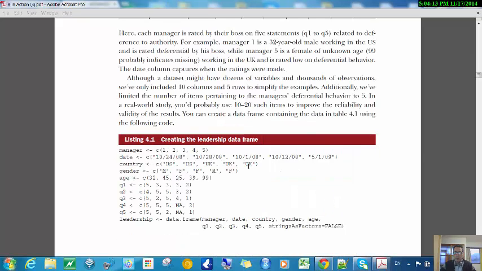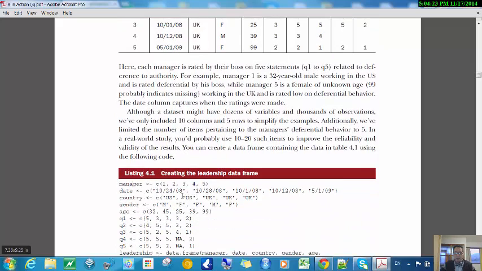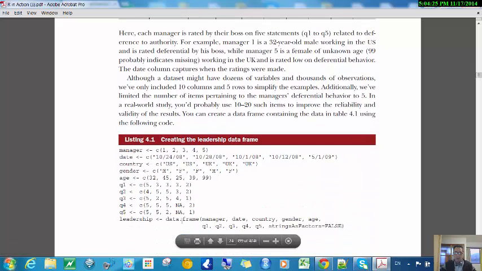So the first thing he wants to do is create a data frame, and so he has the different columns, right? This column, this column, this column, this column. So he creates all these columns, and then of course he makes a data frame to hold all of these vectors.